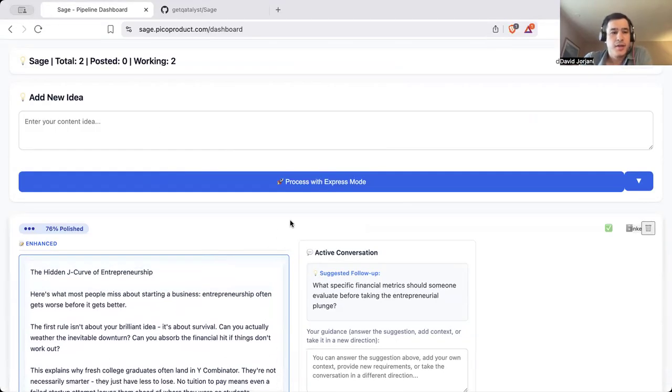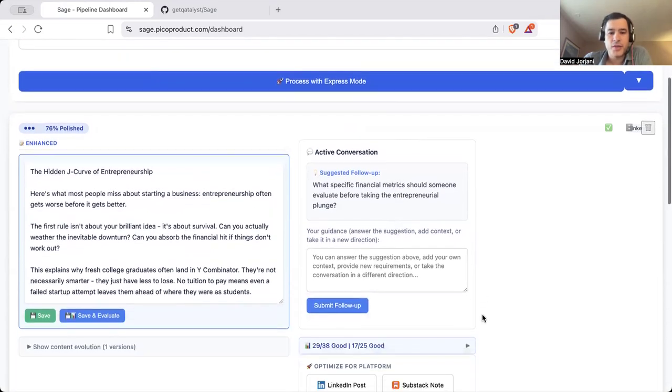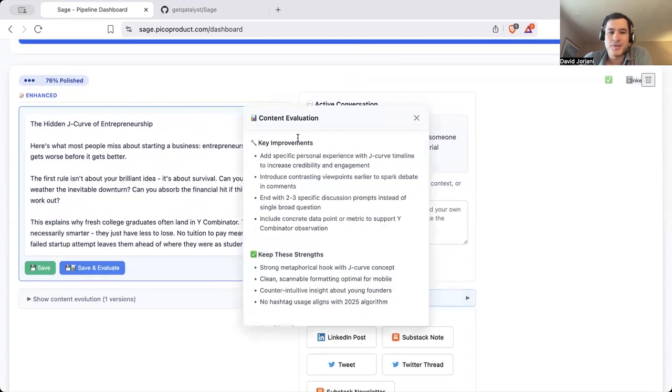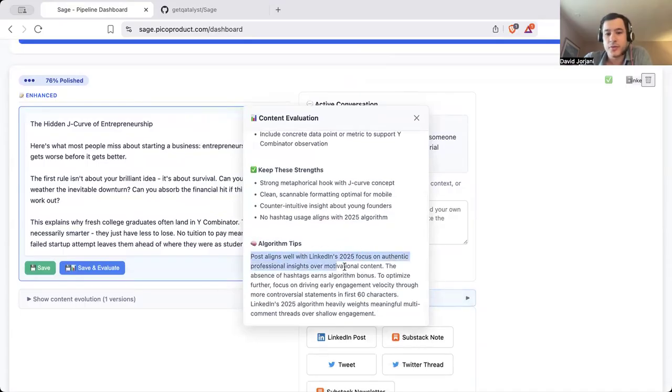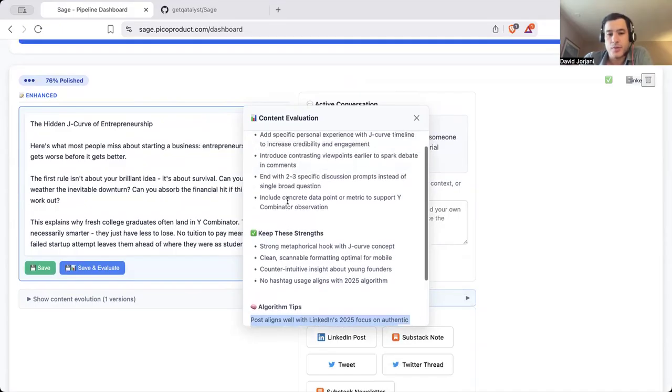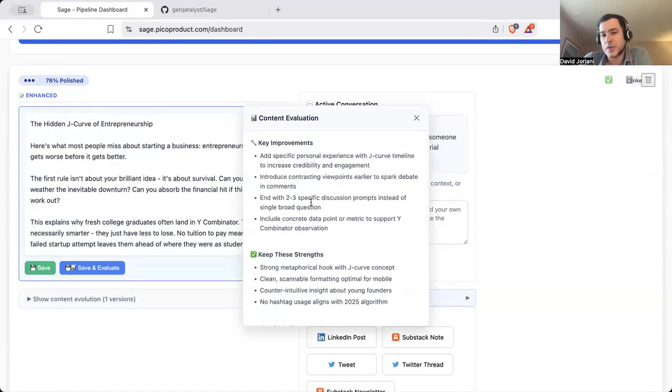So now in this case, the idea is processed. When it is processed, a few things happen. One, there's a scoring that is done. I called it polished, 76% polished. And it comes from two evaluators that I decided on. One of them is mostly LinkedIn, if you want to post on LinkedIn, because that would be my main platform. And if I want to use other aspects and what could be improved. So these are evaluations that can give the user a sense of what could be improvements for this.